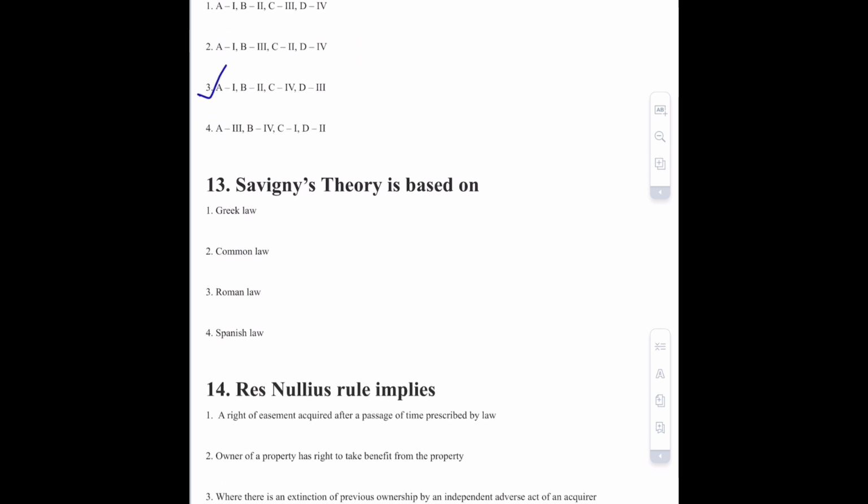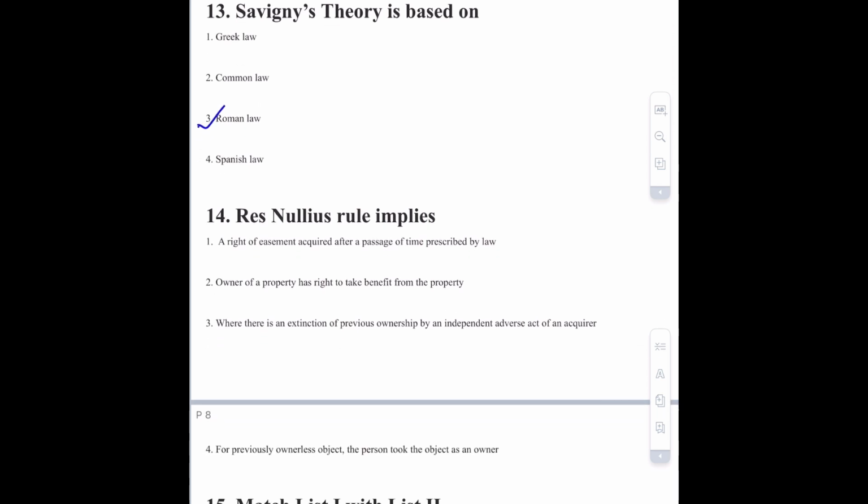Now moving towards question number 13, that is Savigny's theory is based on. So the correct option is Roman law. It is based on Roman law. Now question number 14, that is the res nullius rule implies to. So this is a term of Roman law, and the literal meaning of this term is things belonging to no one.